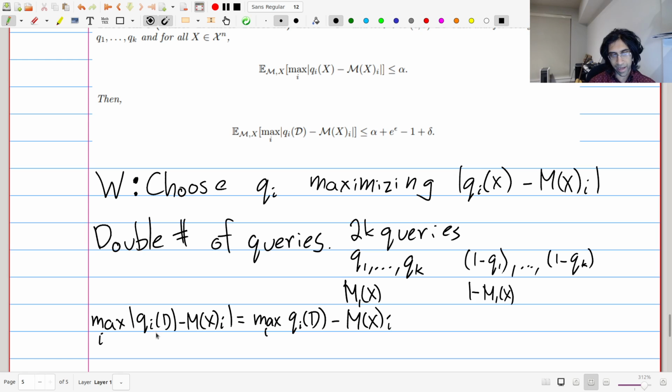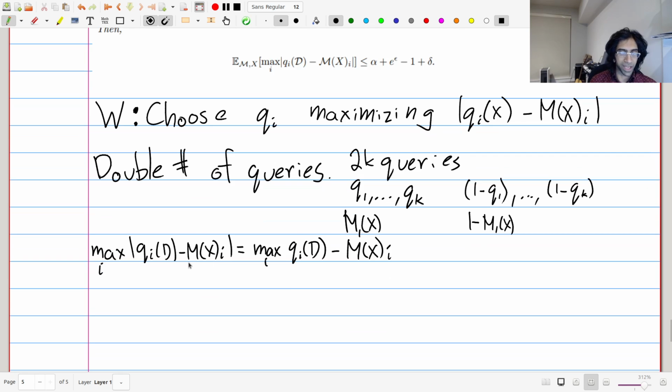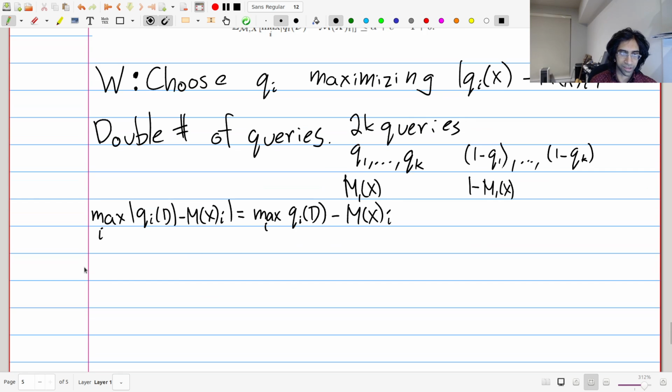The idea is that if the max was realized by a case where m(x)_i was greater than q_i(D), then you've now got the negation of it as well in your set of queries. So now you can get rid of the absolute value. It might seem kind of silly, but if you don't want to think about this, just imagine we did something to get rid of the absolute value, and this is just a clever trick. But once you do this, it's quite easy to see how to complete the proof.